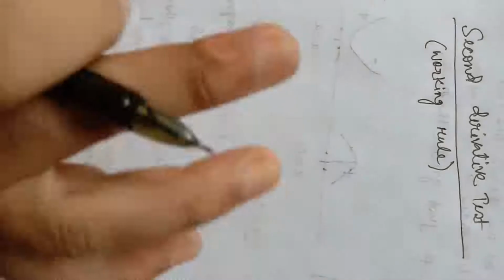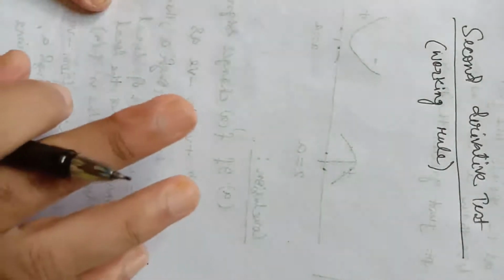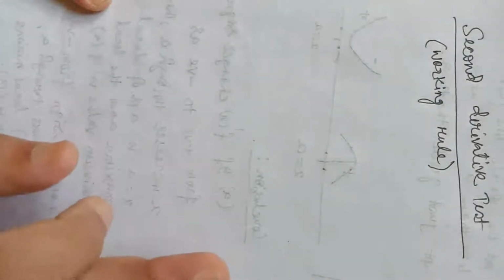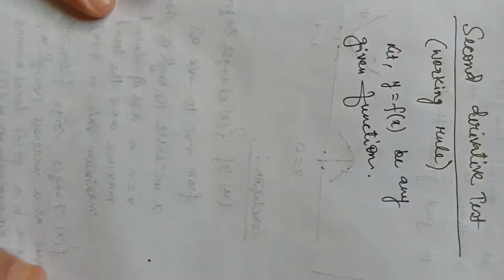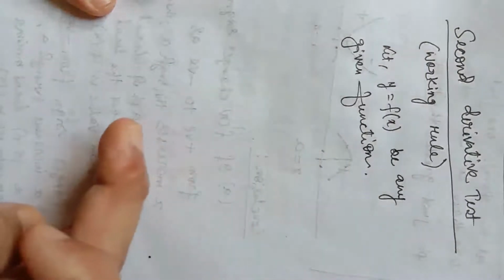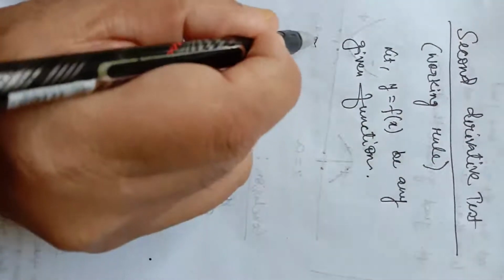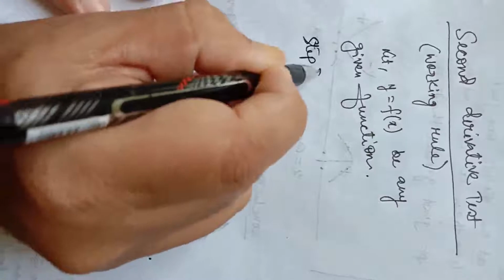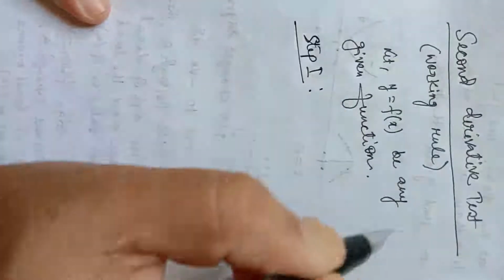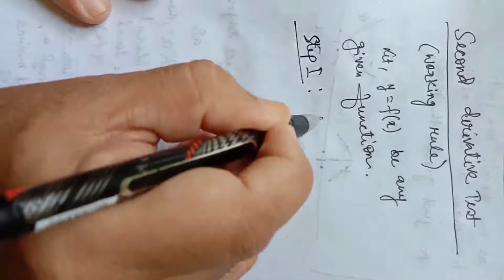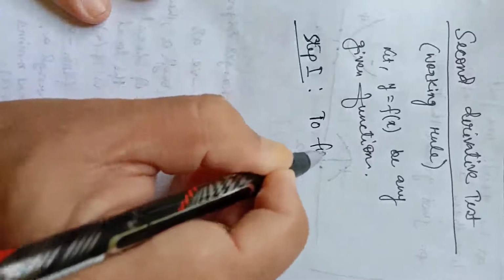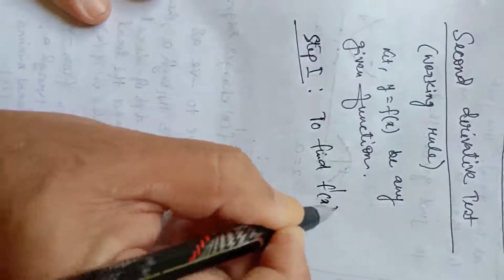Generally we use the second derivative test to find the point of local maxima or local minima. Here I am writing the working rule, that means how to proceed to find the point of local maxima or local minima. Suppose y equal to f(x) is any given function. Step 1, like the previous first derivative test, we have to find f dash x. This is the first step.